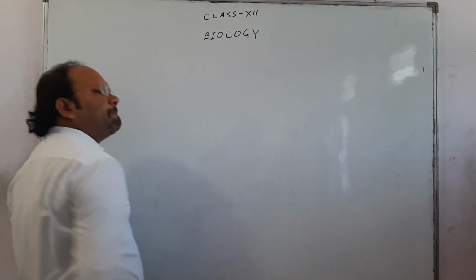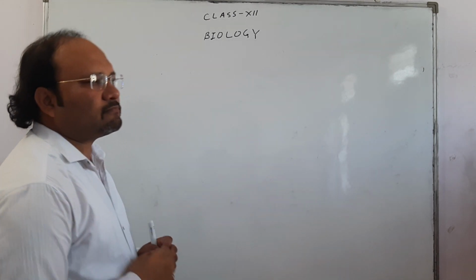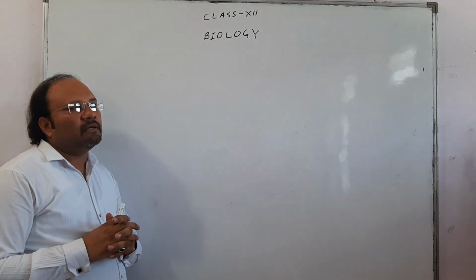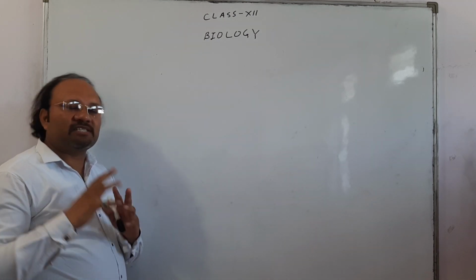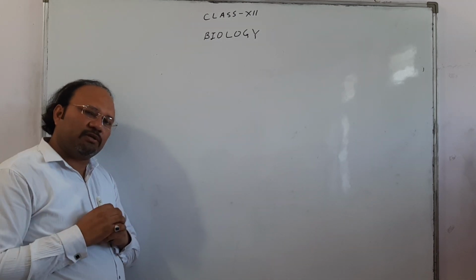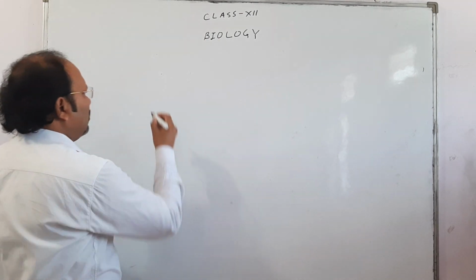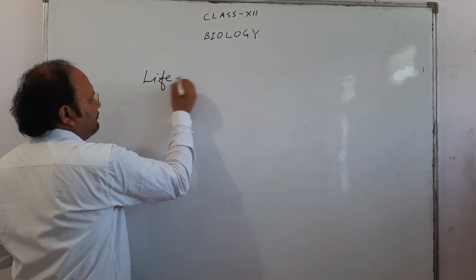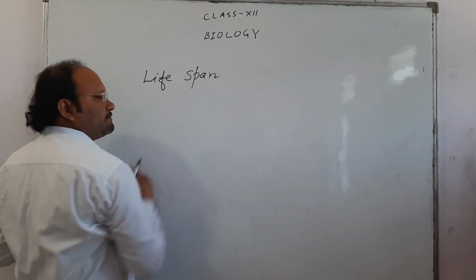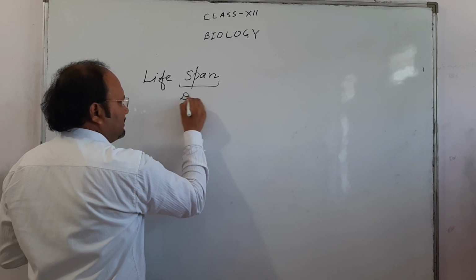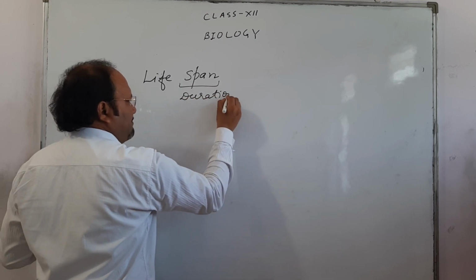When we study reproduction, for better study, we study all types of reproduction, especially sexual reproduction, in one term that we call lifespan. You all know the meaning of span, that is duration.